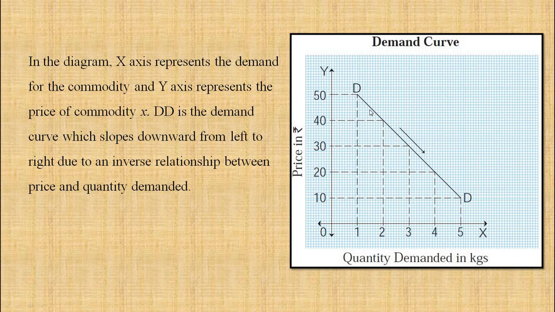So these points we get according to the table. When we join them, we get the DD curve. DD is a demand curve which slopes downwards from left to right, and it shows the inverse relationship between price and demand. That is, higher the price, lower is the demand; lower the price, higher is the demand.